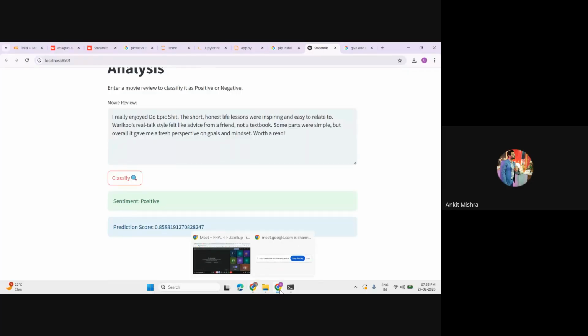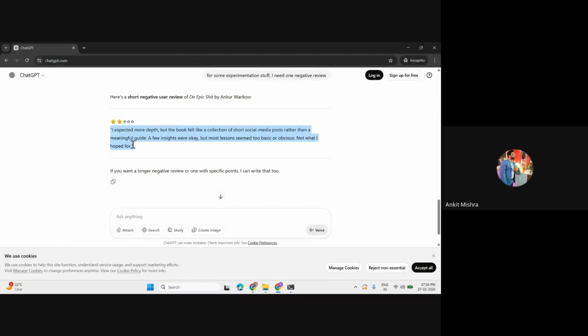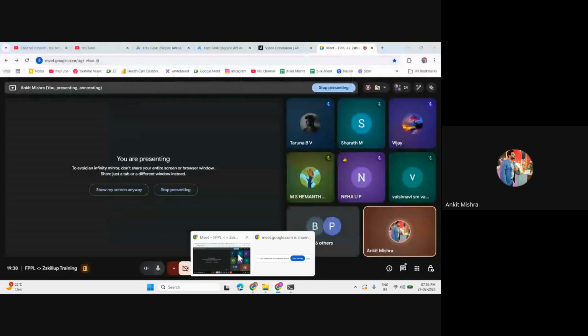Okay, for some experimentation purpose, I need one negative review, right? I need one negative review. So let's check whether this is classifying properly or not. Well, the model is trained on IMDb, right? So just for experimentation purposes, we are checking whether this model is working or not. Right? Now just look at this, candidate. I think everyone is amazed with the result that we are getting.